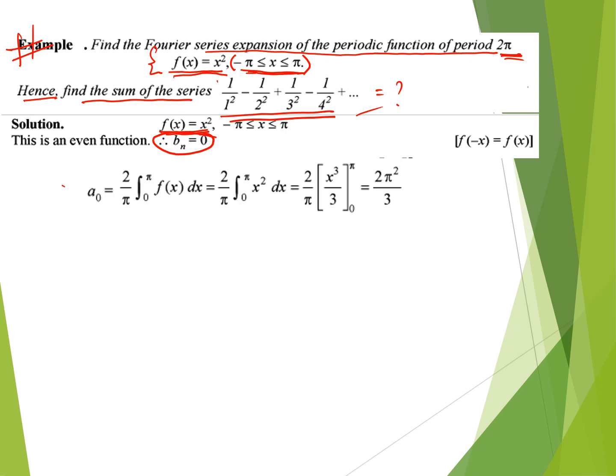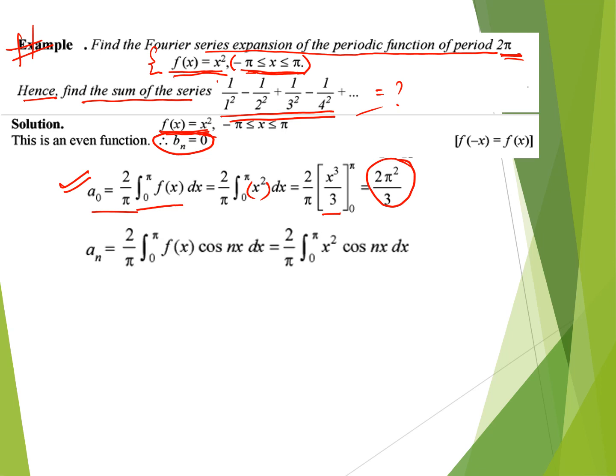Now we have to find the value of a naught. a naught is equal to 2 upon pi, integral from 0 to pi of f(x). 2 upon pi, and the function is x square, so the integral will be x cubed by 3. Substituting the limit, we get the value 2 pi square by 3.